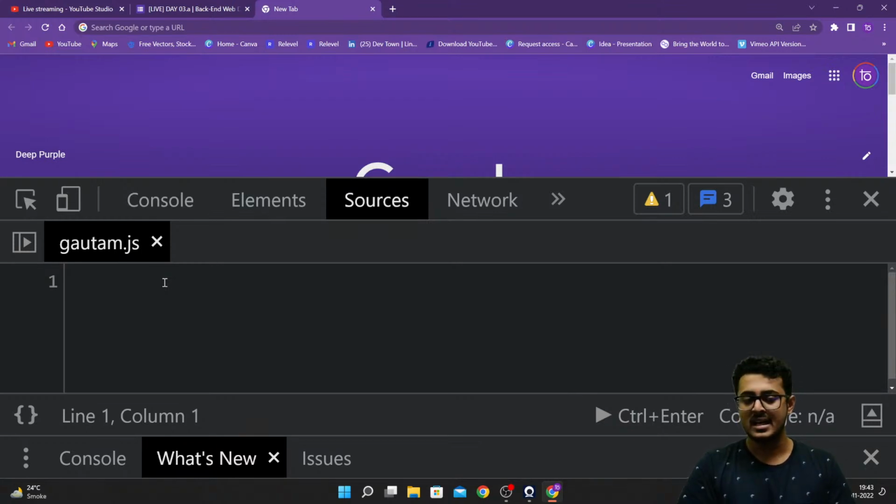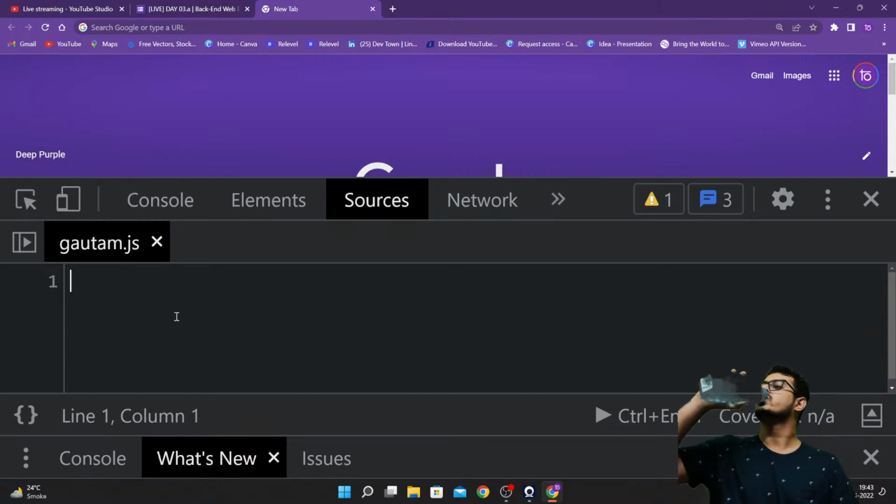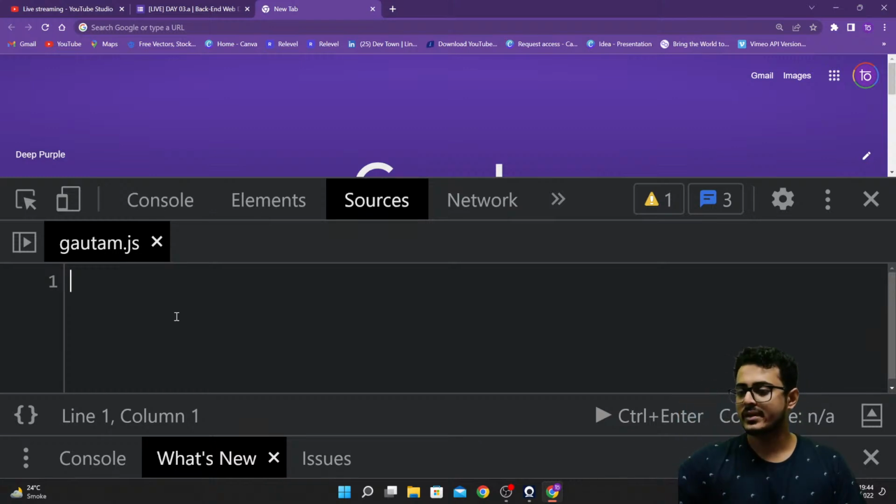Okay, so right over here, as you're able to see, we have created a particular file called Gotham.js. This particular file itself is a JavaScript file. You can write your JavaScript code inside of this particular file, guys.